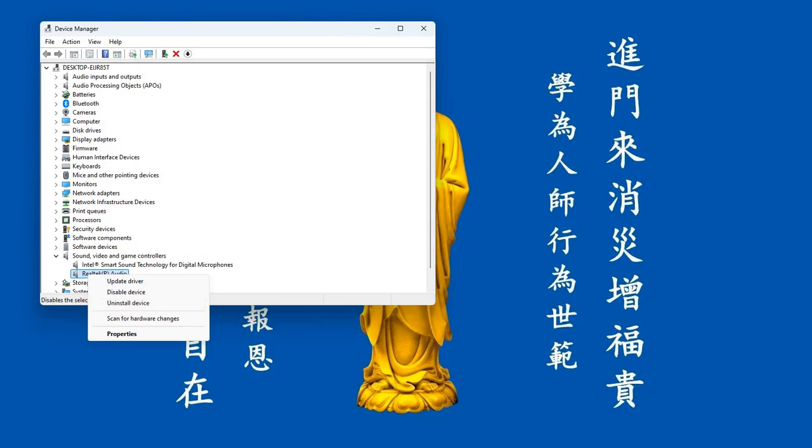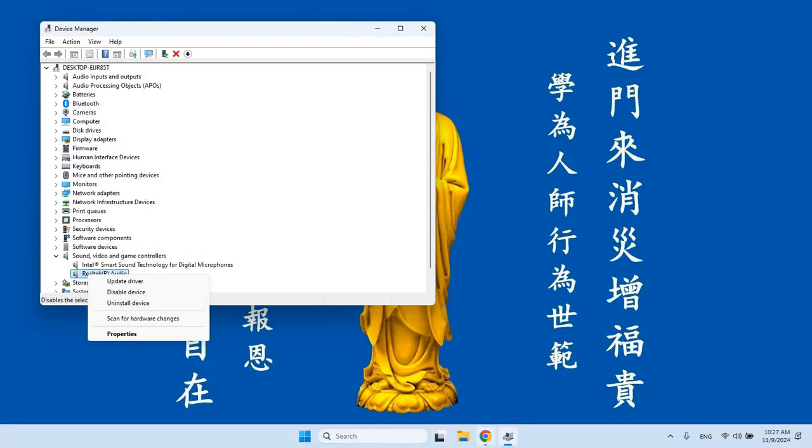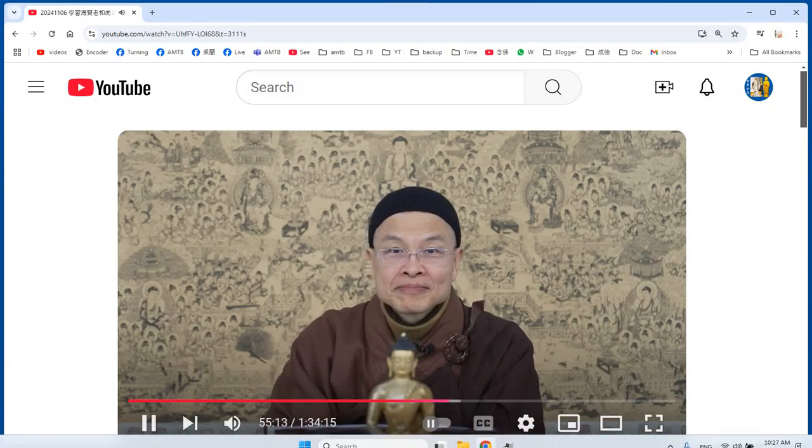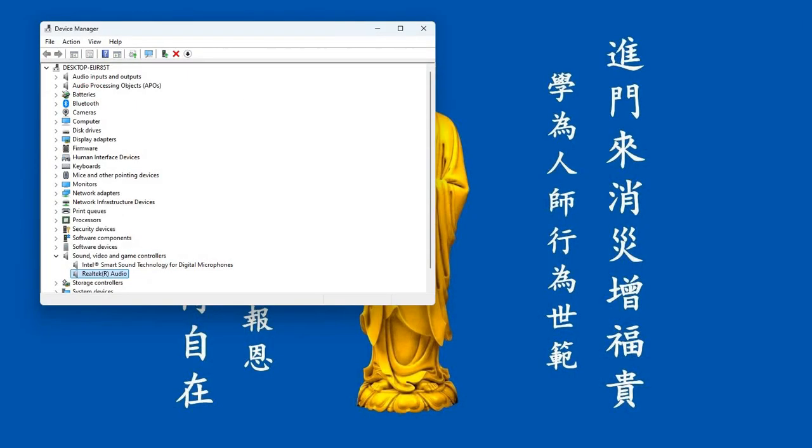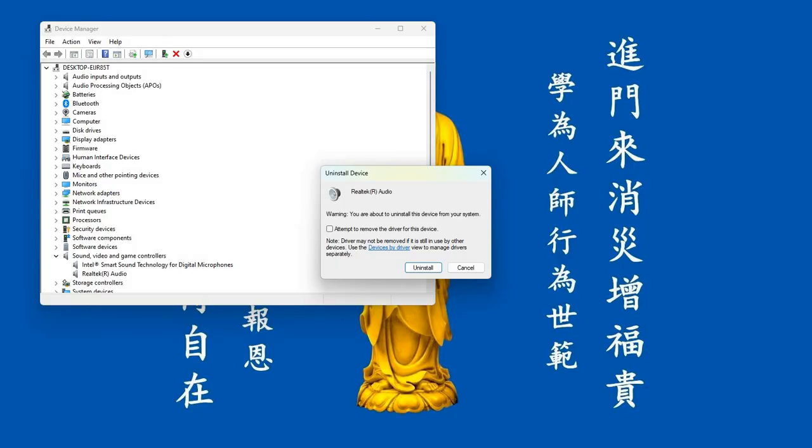And then right click here and select uninstall device, and then click this box to remove the device, and then uninstall, and then just restart the computer and Windows will reinstall the driver and your problem will be fixed.